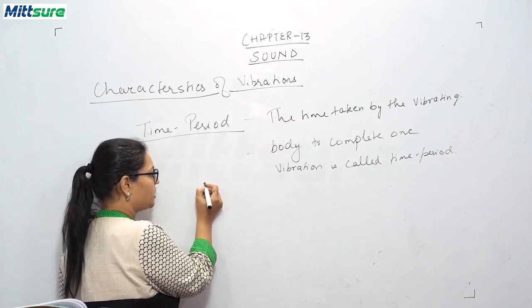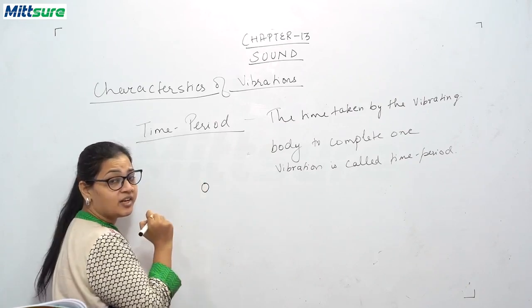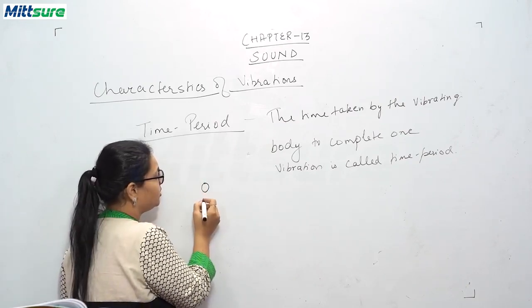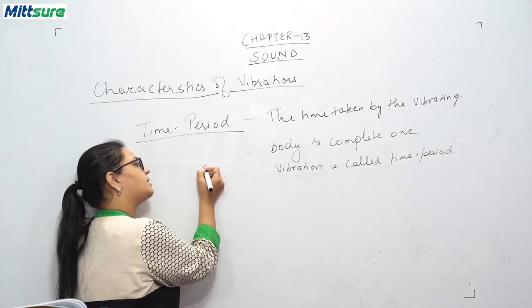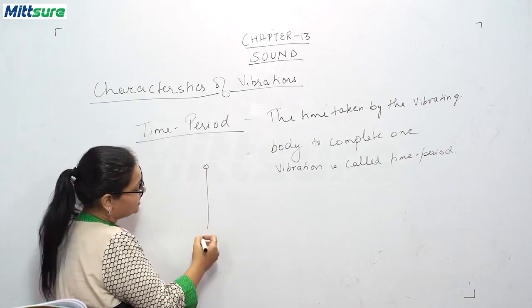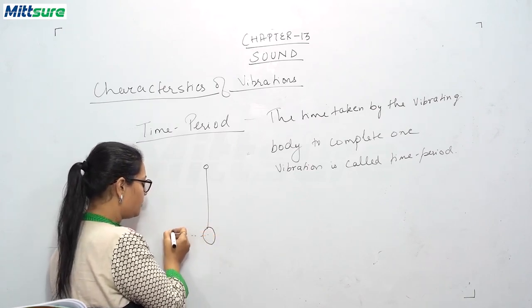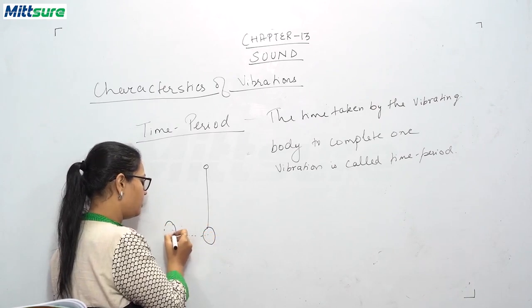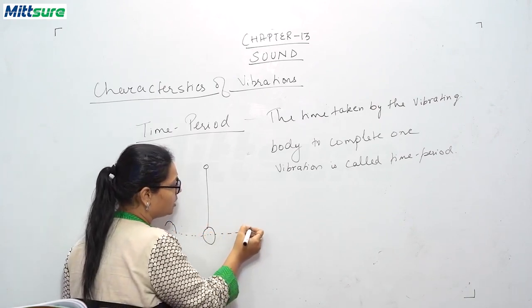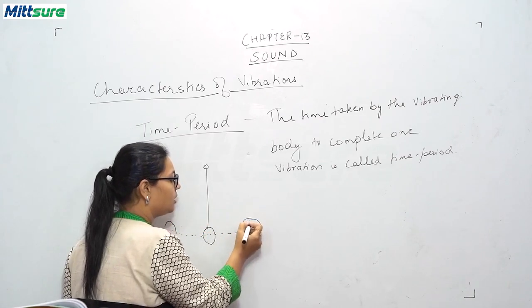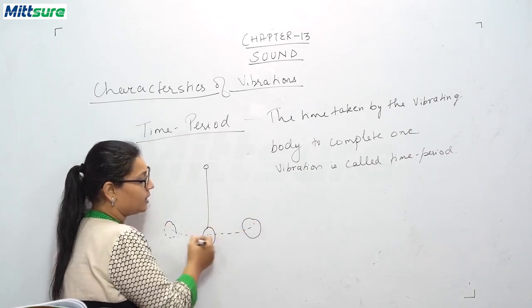this is an object and it is creating vibration. Let's take the example of a pendulum because we can see it clearly. So here comes the pendulum, here, here, and this pendulum goes here, here, here, here, and here, and again it comes here.